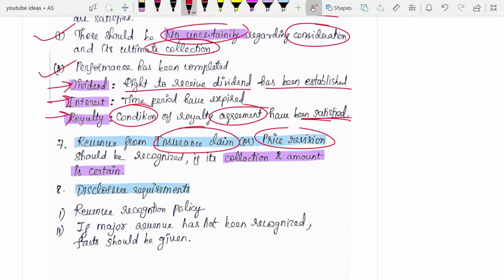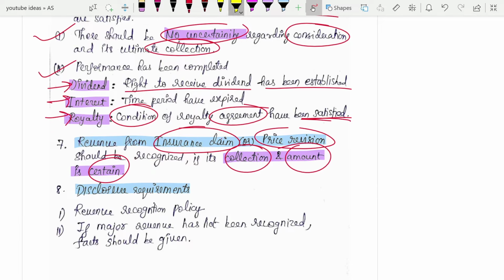The same with price revision, which means the prices have been hiked up or hiked down. If it has been hiked up, then you have revenue in that case. You will get the income, because the price has been increased. So when you will recognize that revenue has been asked here. The collection and the amount should be certain. If it is certain, then you can recognize your revenue.